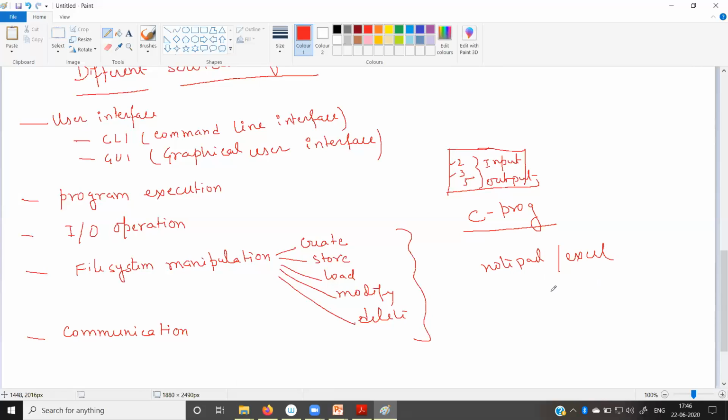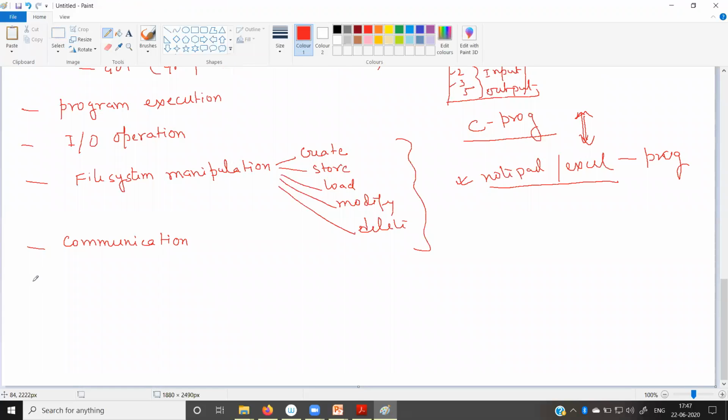So while you are performing that operation with the help of C programming, the C program needs to communicate with the function or application software. Software is nothing but a program. So you can say that a C program needs to communicate with another program, such as Notepad or Excel. They are also programs. So how can two different programs communicate? They can exchange information between them, and that is performed with the help of the communication service.